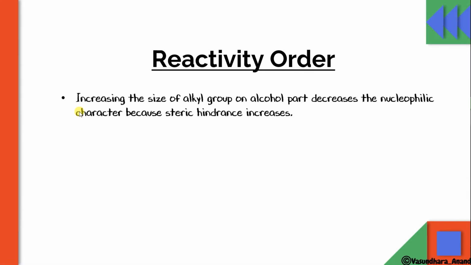Now, reactivity order. Increasing the size of the alkyl group on the alcohol part decreases the nucleophilic character because of steric hindrance. Yes, we know that. So the alcohol group acts as a nucleophile. If more alkyl groups are there, that means secondary or tertiary, it will decrease the nucleophilic character because of more steric hindrance.